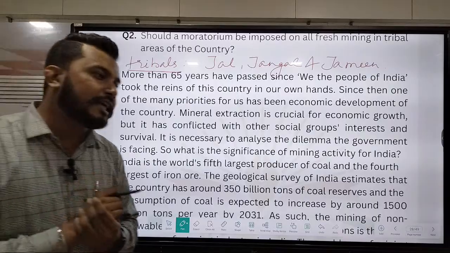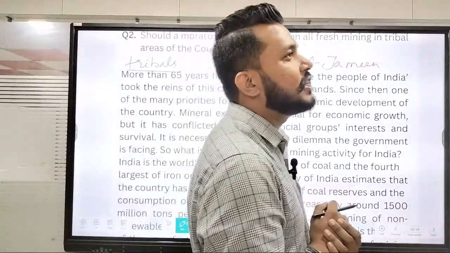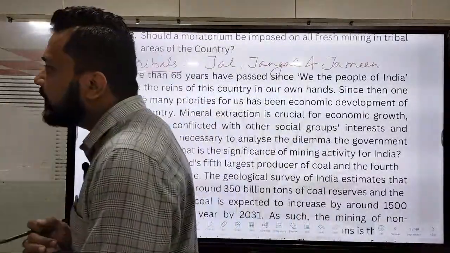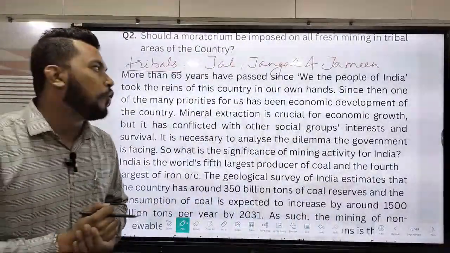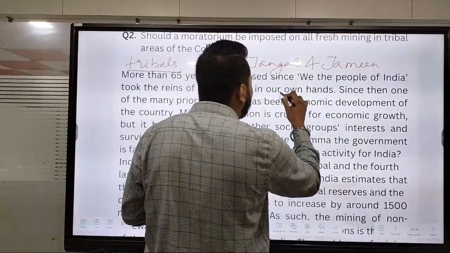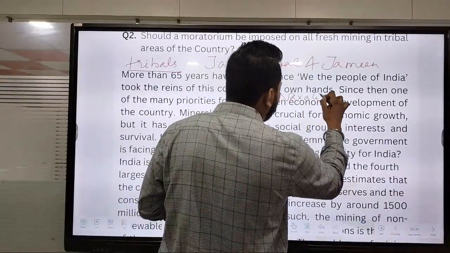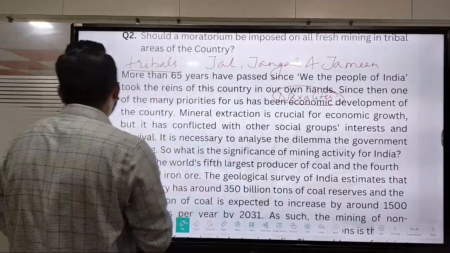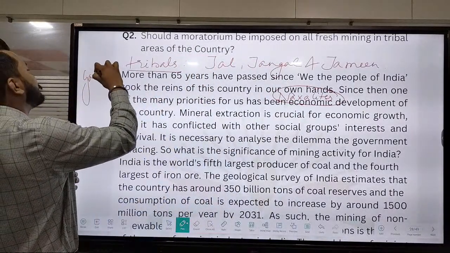So in this particular sector, I can say that jal, jungle and zameen is one of the major criteria even for the people who are fighting as Naxalites, who are referred to as Gandhi with guns.